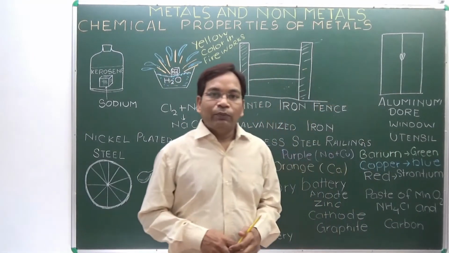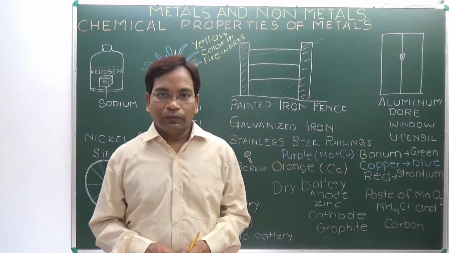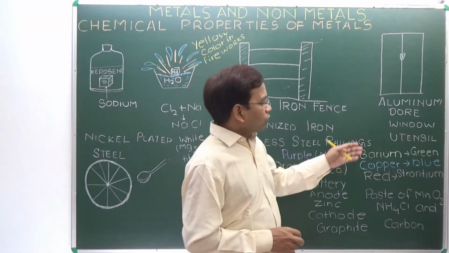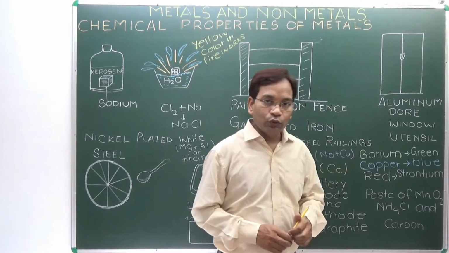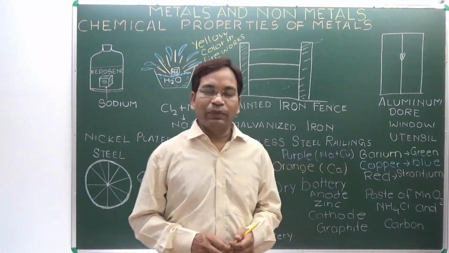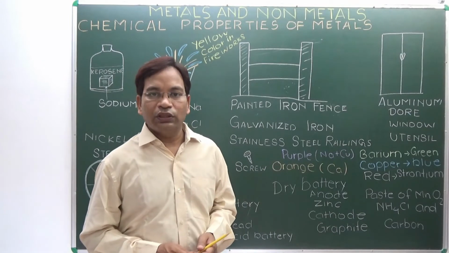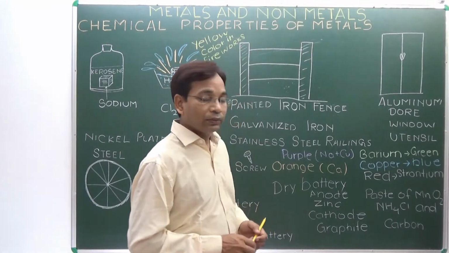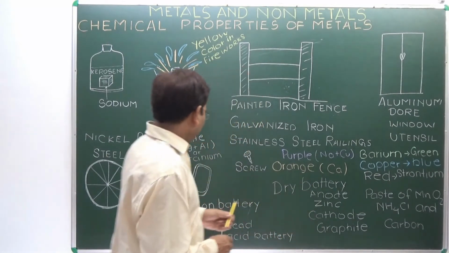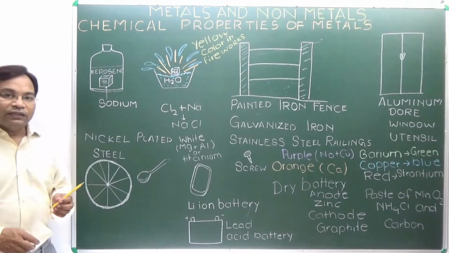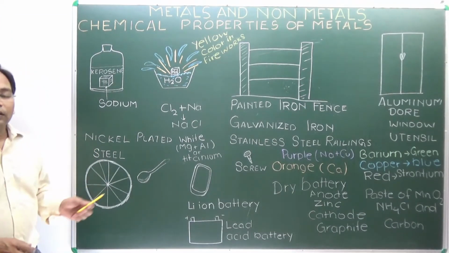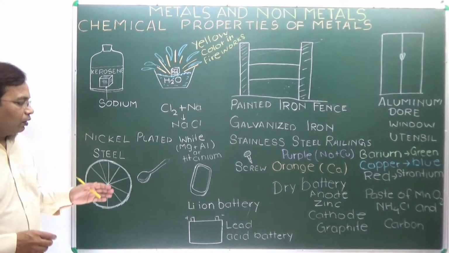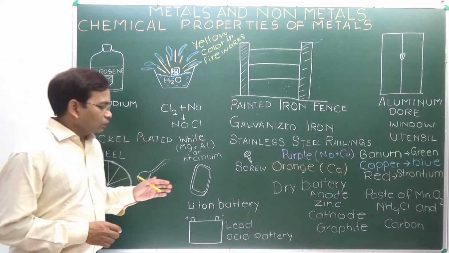Next, nowadays aluminum frames and doors are available because they do not rust with water and air. So most utensils, window frames, and aluminum doors are used today because they are cost effective. Once installed, they can be used for a longer time without rusting, until and unless they get broken down by some accident. Next, nickel plated steels are used for making cutlery and some rings of tires, so that they do not rust with time, because on rusting their performance will go down.